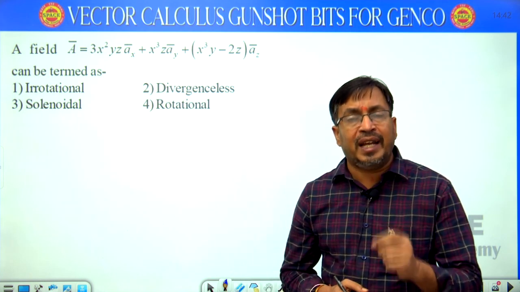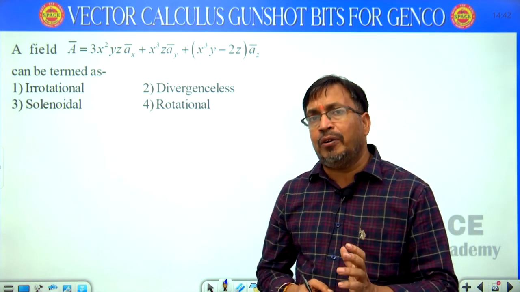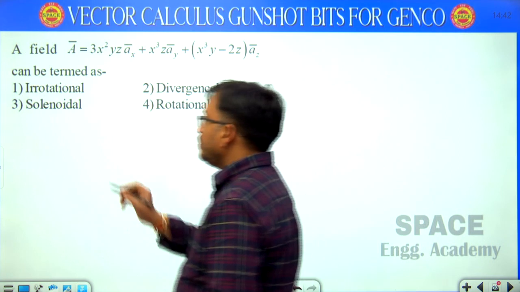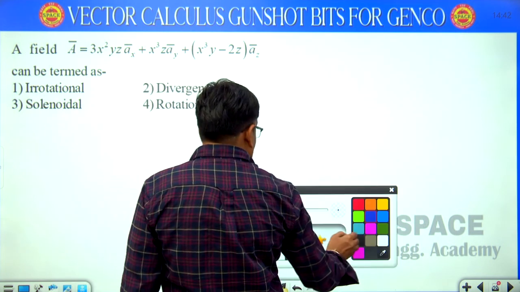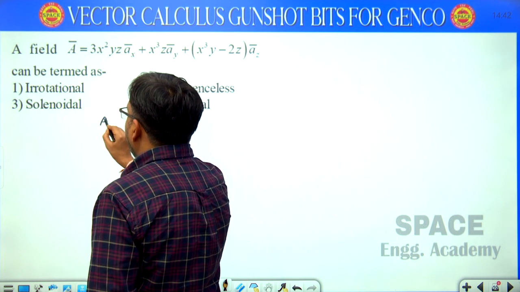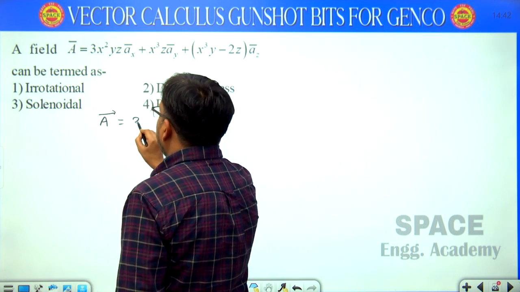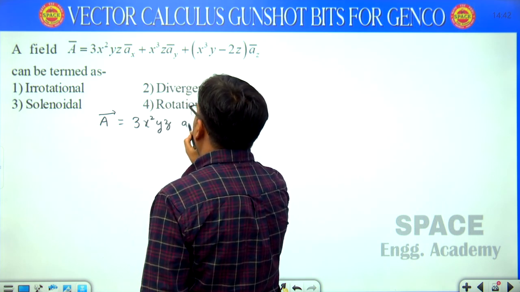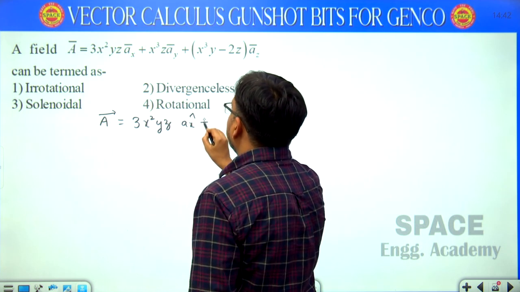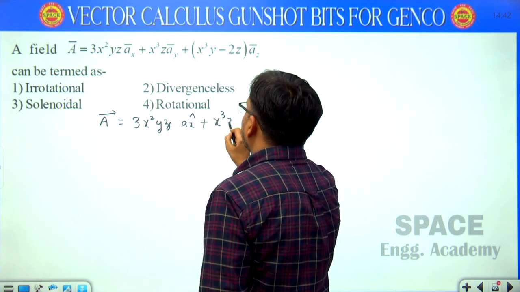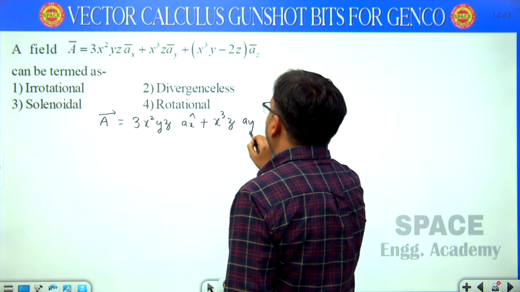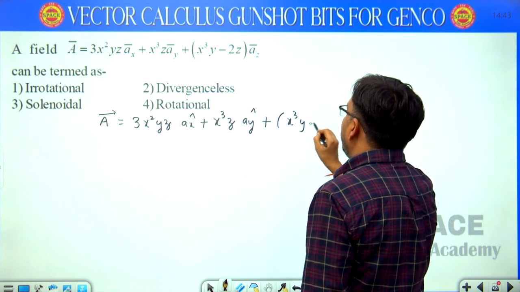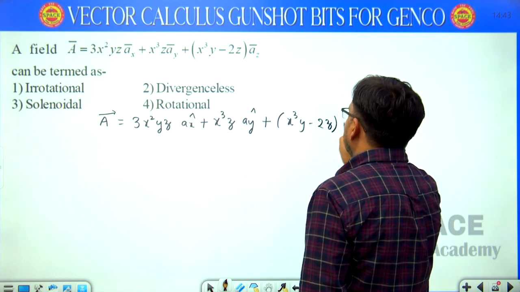Remember, here we will check whether the divergence becomes 0 or the curl becomes 0. First I am finding the curl operation. Here the vector is given as A bar equal to 3x square yz ax cap plus x cube z ay cap plus (x cube y minus 2z) az cap. This is the given vector.